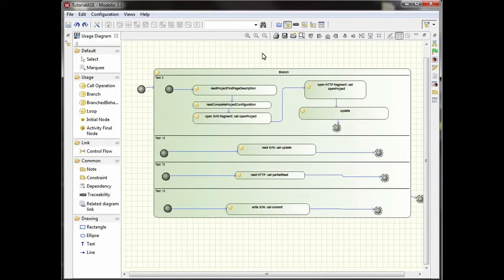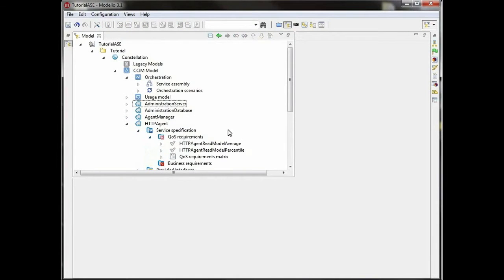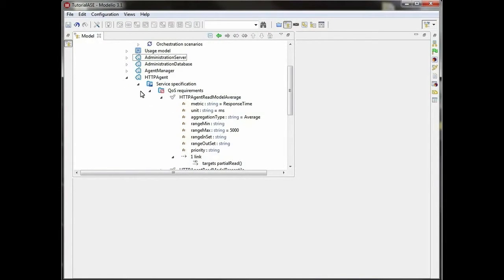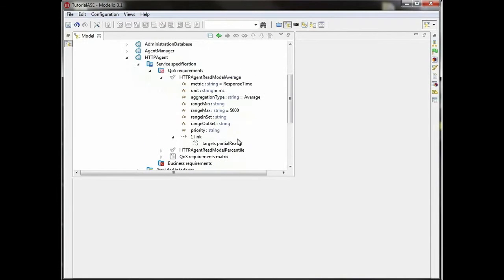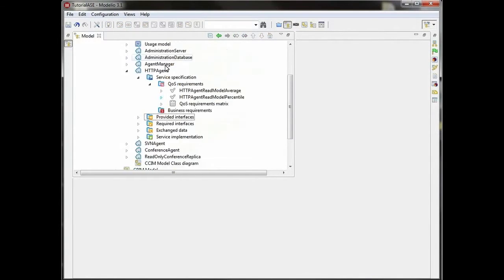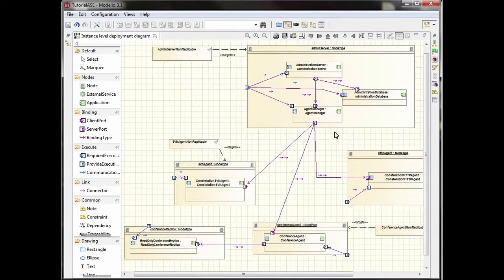The usage diagram describes the user behavior, complemented by a 24-hour description of the incoming workload, expressed in terms of numbers of users in think time. Services description includes interfaces, operations, architectural elements, and so on and so forth. QoS constraints can be used, as in this example, where we have only two requirements, both on the response time. One is on the average response time, which has to be less than 5 seconds, while the other imposes a constraint on the 90th percentile to be lower than 15 seconds.